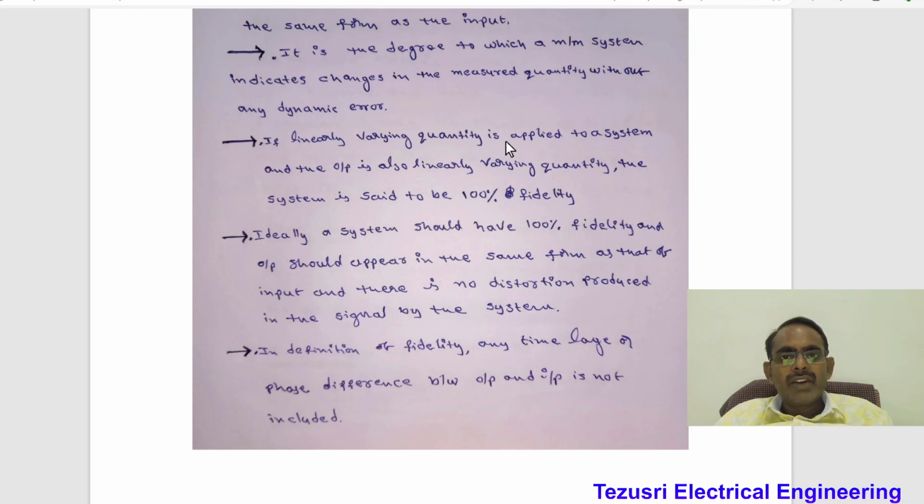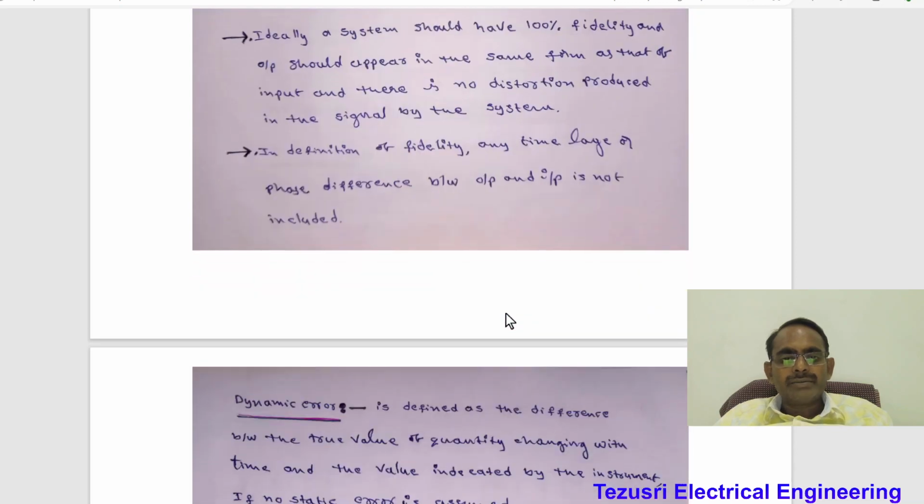If a linearly varying quantity is applied to a system, the output is also a linearly varying quantity. The system is said to be 100% fidelity. Ideally, a system should have 100% fidelity and the output should appear in the same form as that of the input, and there is no distortion produced in the signal by the system. In the definition of fidelity, any time lag or phase difference between output and input is not included.